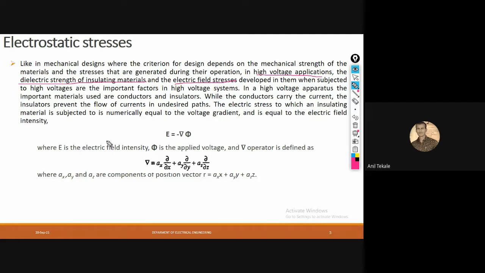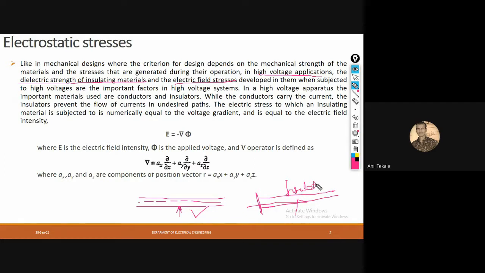Whenever current flows through the conductors, the insulators prevent flow of current in an undesired path. Suppose there is a conductor and current is flowing through this. But this is an insulator. This is a conductor because it has the property to flow current or electrons. That is why it is a conductor. But the insulator will resist your current from flowing through this wire or any material.